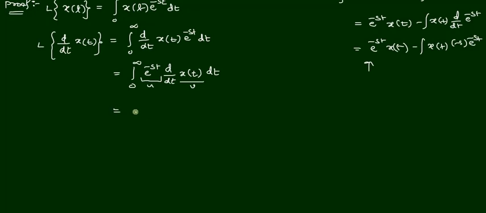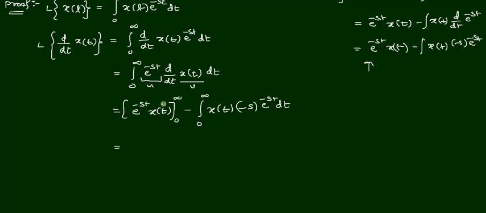So that equals e power minus st x of t with limits 0 to infinity, minus the integral over 0 to infinity of x of t times minus s e power minus st dt.